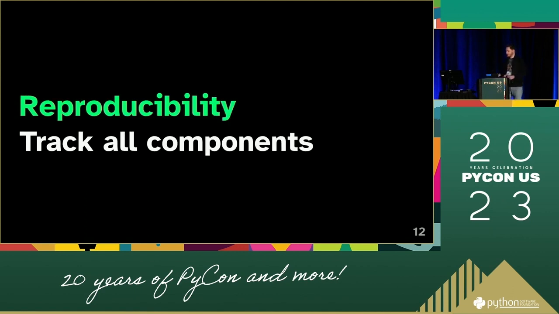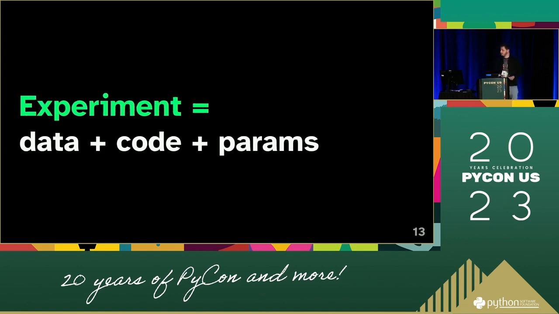So that's why we need reproducibility. And it's not enough to just track the model and track the results, because then you know what the outcomes of your experiments are, but you can't reproduce the experiment. And just like in science, in data science, reproducibility is very important. So what do we need to do to get to full reproducibility? My pitch to you is that we should define an experiment as a specific combination of data, code, and parameters. Because if you have those, then you can rerun your pipeline, you can rerun your model training, you can rerun your predictions, and get the same deterministic outcome. Or at least that's what we're aiming for.